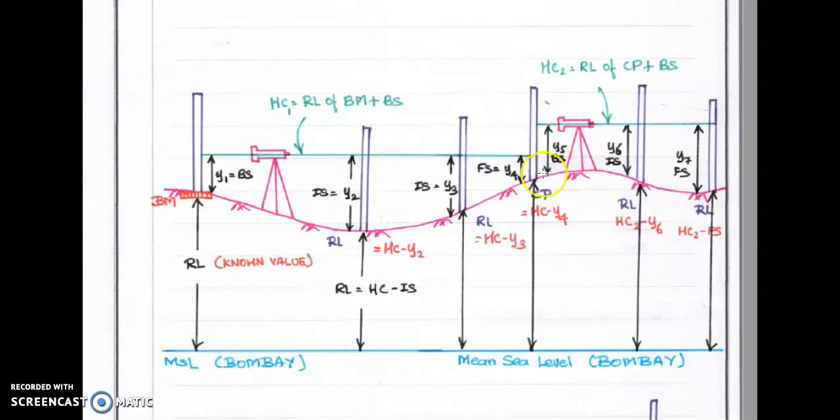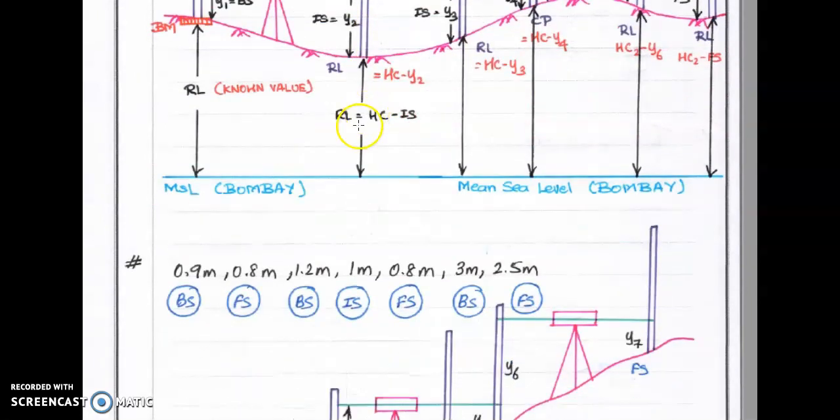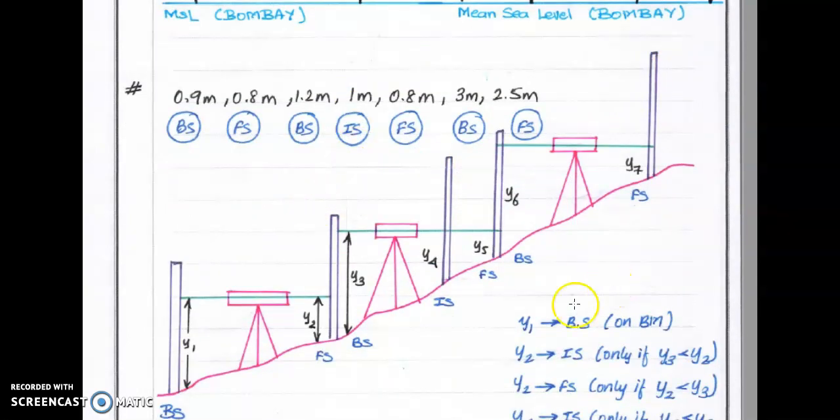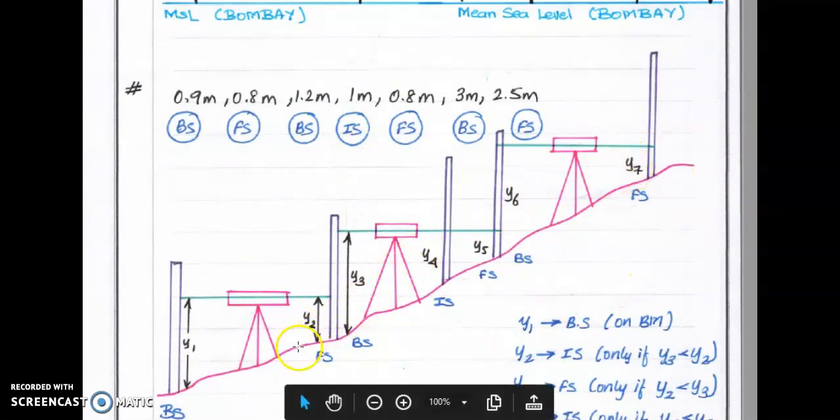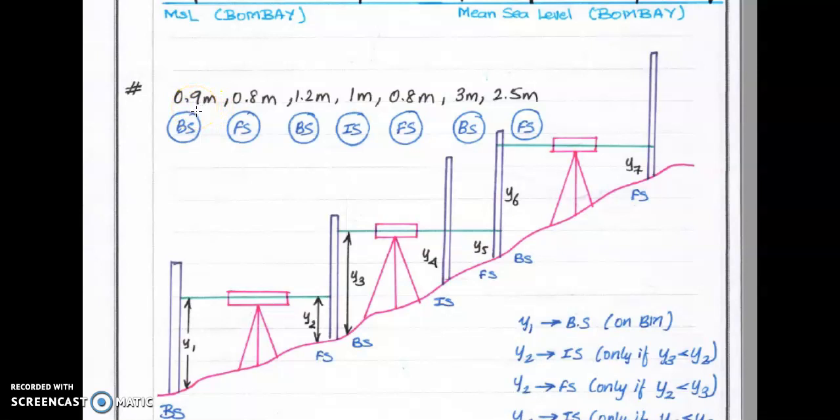Suppose in some cases the leveling staff was held inverted. In those situations we have to apply some concepts. Next, see, actually this picture was not given in the examination. Read carefully. The readings are 0.9 meter, 0.8 meter, 1.2 meter, 1 meter, 0.8 meter, 3 meter, 3.2 meter. Generally, the height of the leveling staff will be 3 meter, 4 meter, 5 meter. Look here, after 3 meter there is no reading. Hence, we can say they used a 3 meter leveling staff.